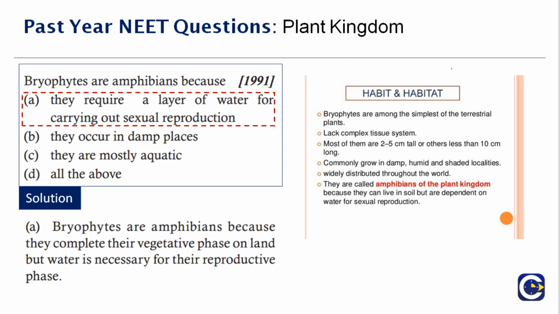They are called the amphibians of the plant kingdom because they can live in soil. They are growing over the soil. They need water to grow. They are more like a plant. But still there is something missing. They do not bear any fruits, nor flowers, nothing. They do not even have any vascular tissues. So for them to continue for generations, nature gave them a medium which will help their reproduction and generations to continue. So that is why bryophytes are called the amphibians of the plant kingdom.